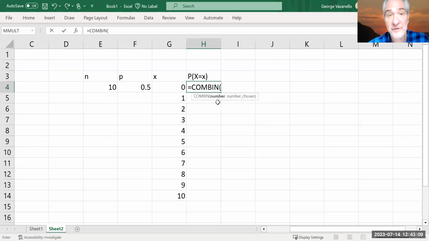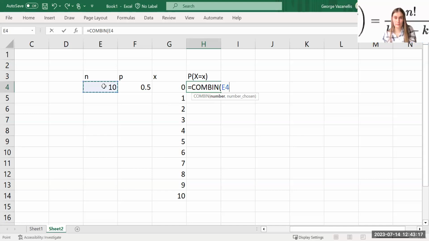The number is the total amount, how many trials I have. So that's going to be 10. Now if I'm going to use the fill feature here, I need to make that an absolute reference.